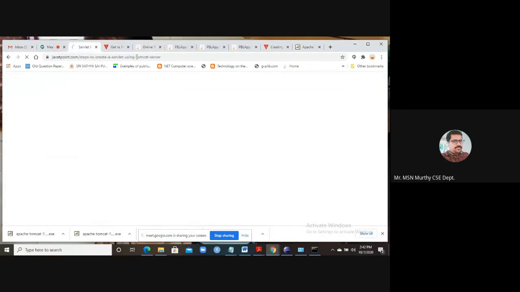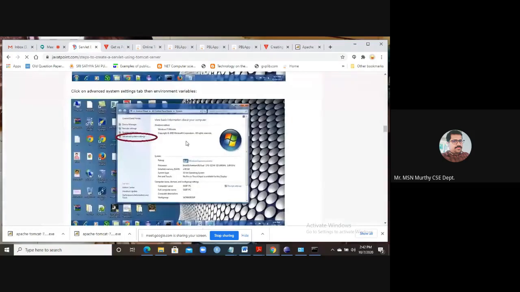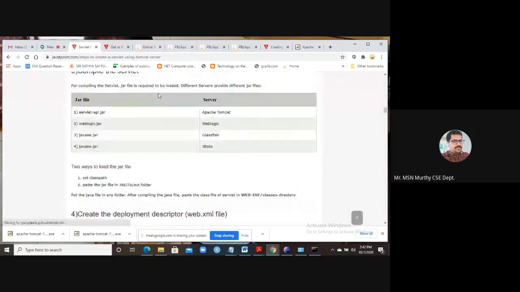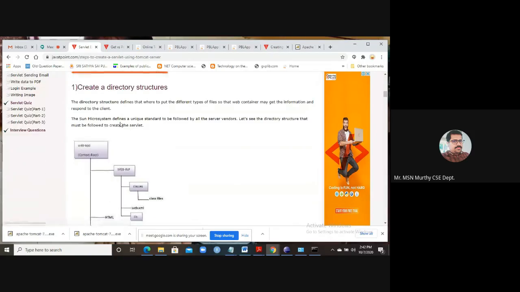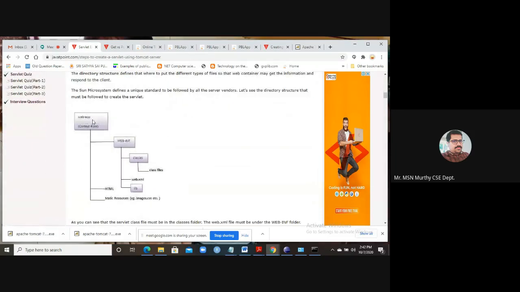And now I want to show you the structure once again. See this, this is the basic structure of your Apache Tomcat. Inside this webapps, in this WEB-INF folder, you have to create.